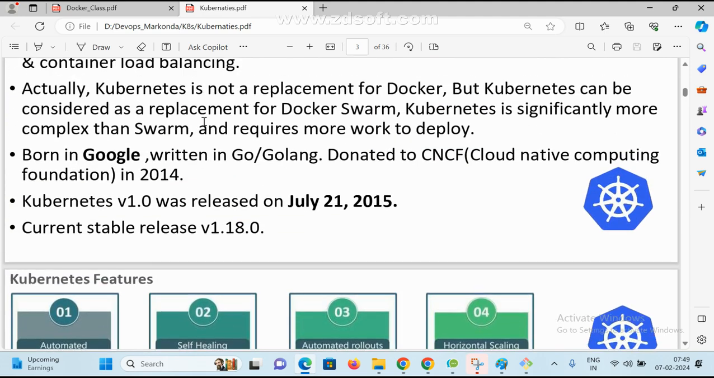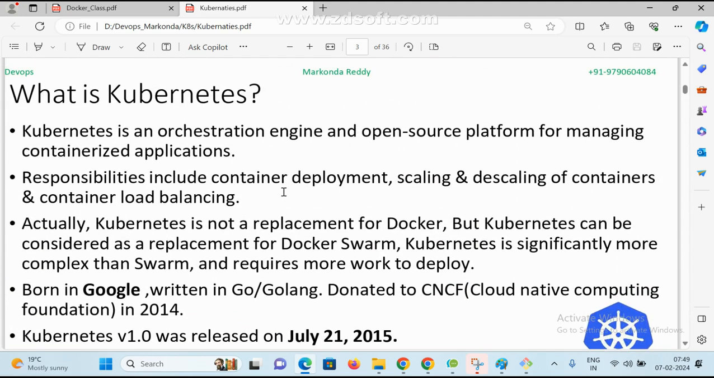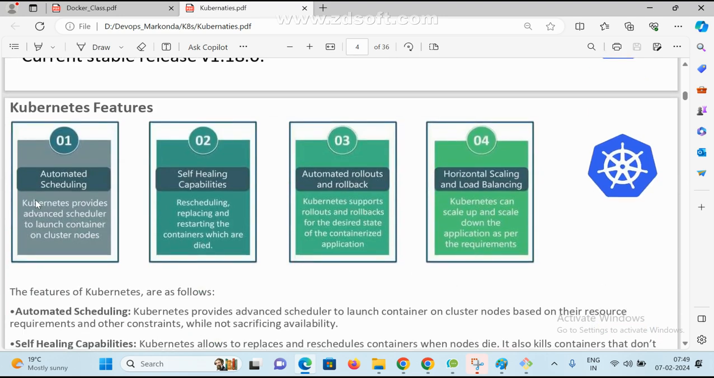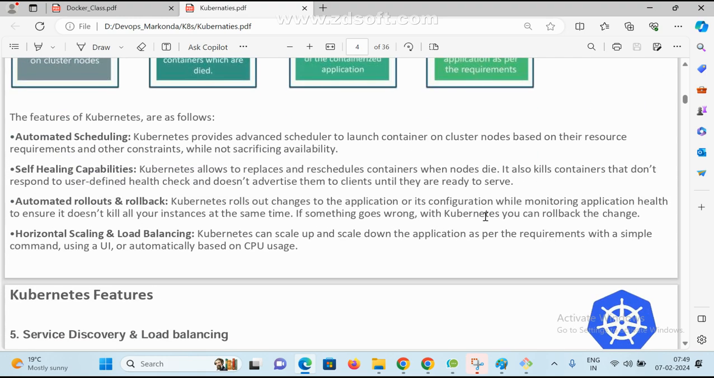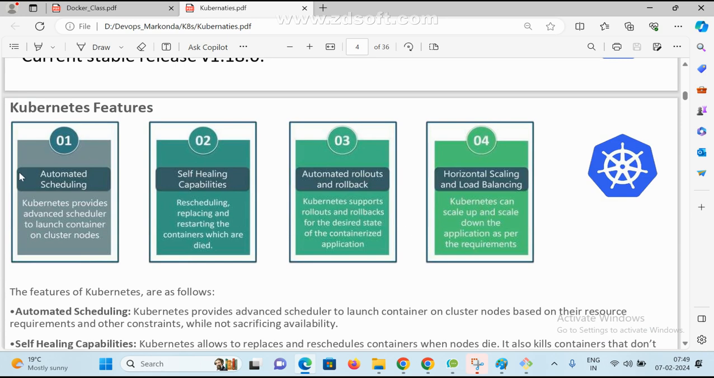Now you got some idea, right? So what is Kubernetes? Kubernetes is an orchestration engine and open source platform for managing containerized applications. All are containers only, containerized applications. What is the main advantage of Kubernetes? Automated scheduling, self-healing capabilities, automated rollout and rollback features, horizontal scaling, horizontal pod auto scaling, and load balancers. These are the main features.